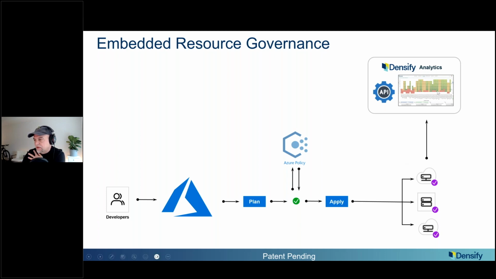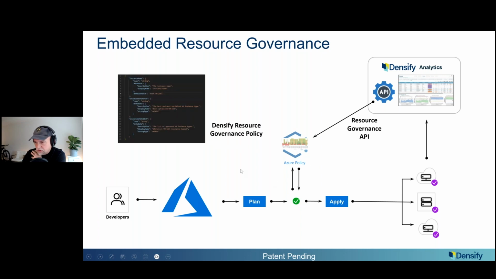So once we have this map, and let's just assume the spend tolerance is turned off, and I have all these different options for what a given workload can run on, we built a resource governance API that lets us pull that information and put it into things like Azure policy. You can think of it as that map becoming embedded in the policy engine in the cloud stack. We run all the permutations, all the different options, and understand what works and what doesn't work based on all that complicated logic I started the webcast with. And then that turns into actual policy in Azure policy.